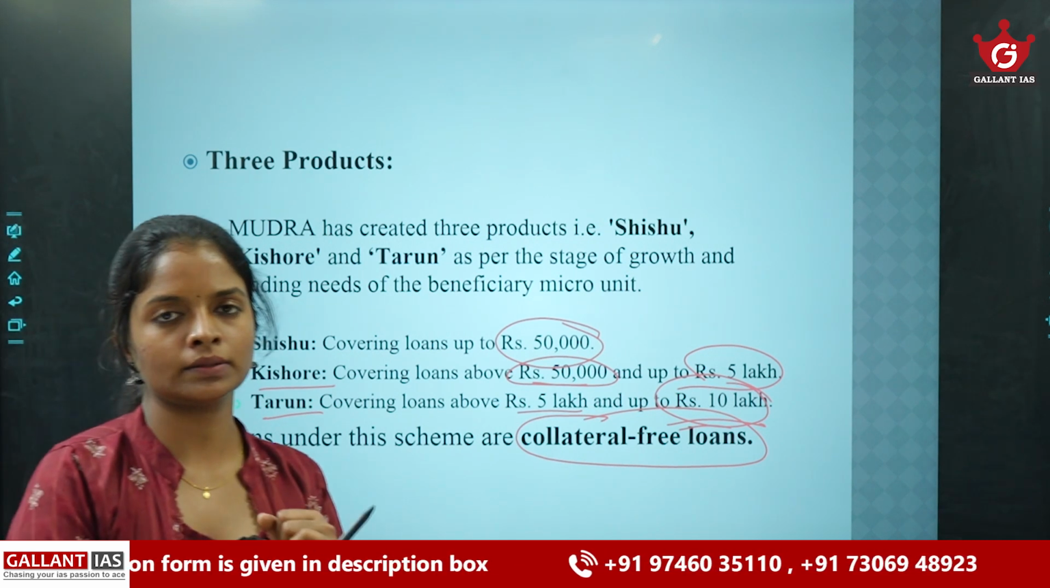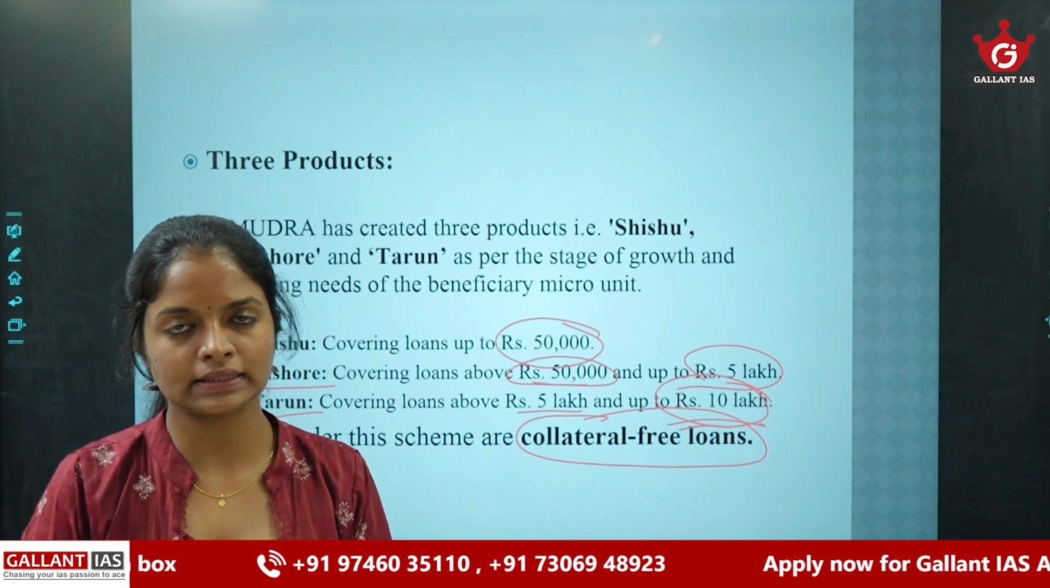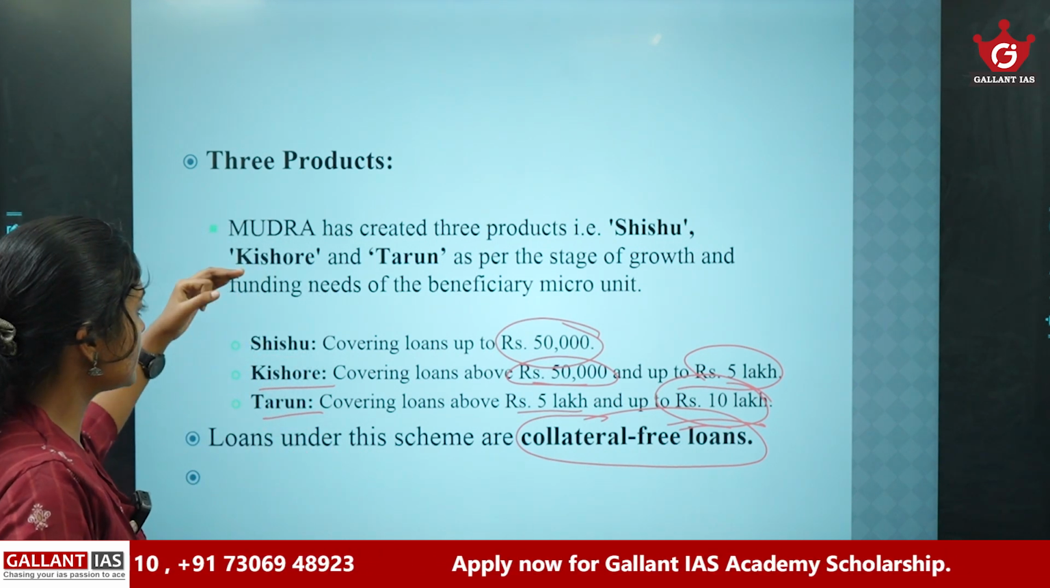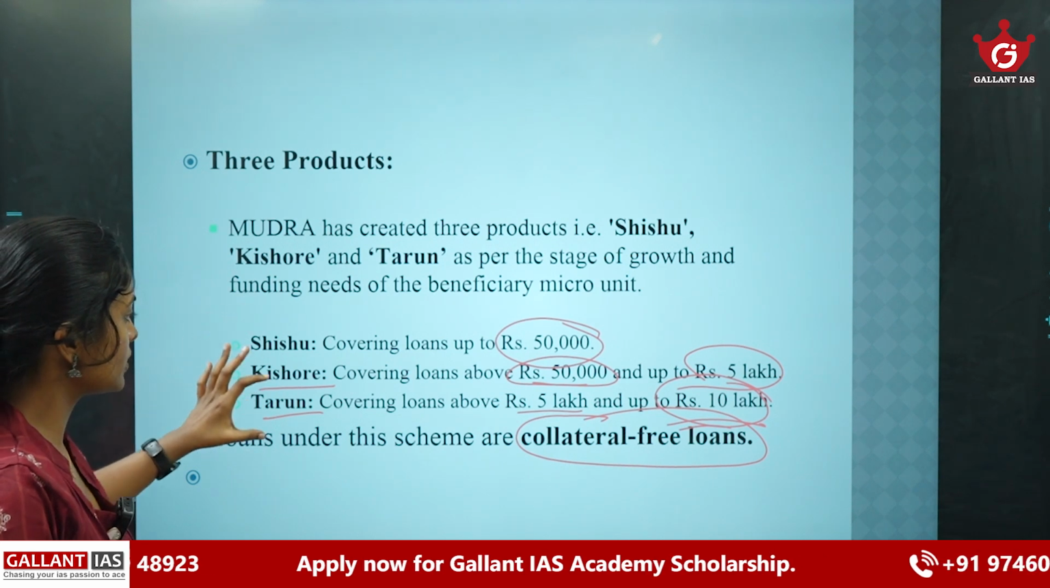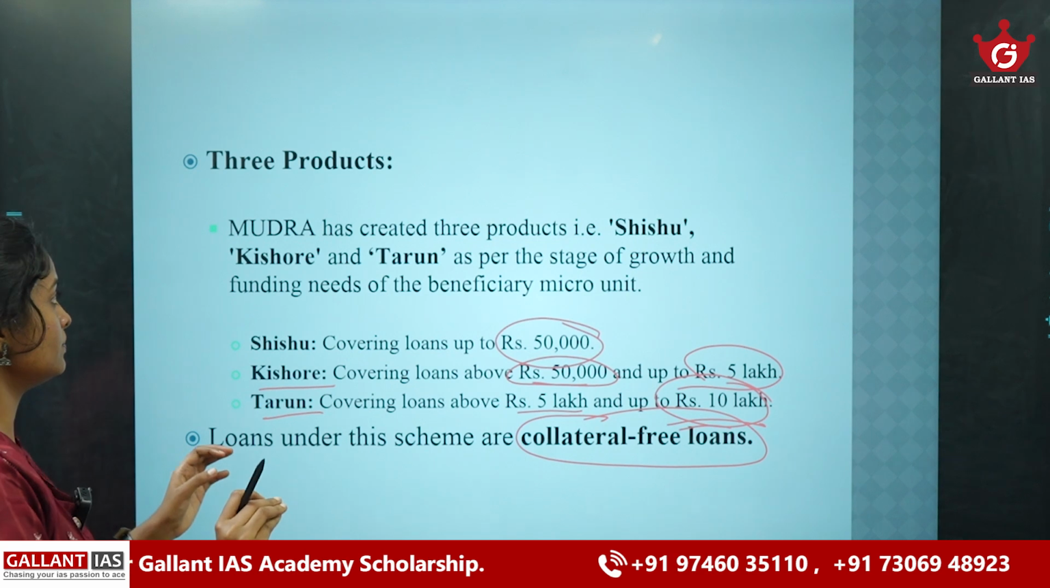These are the loan facilities provided to the non-farm or non-corporate sectors up to 10 lakh rupees. Then it covers three types of loans: Shishu, Kishore, Tarun. So these are the main provisions regarding PM Mudra Yojana.